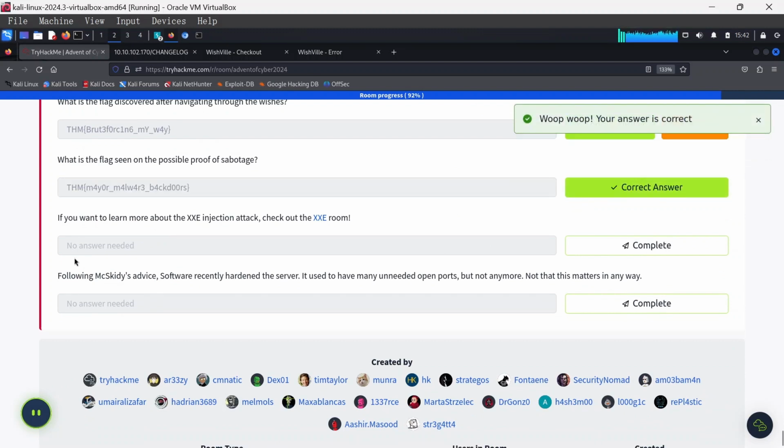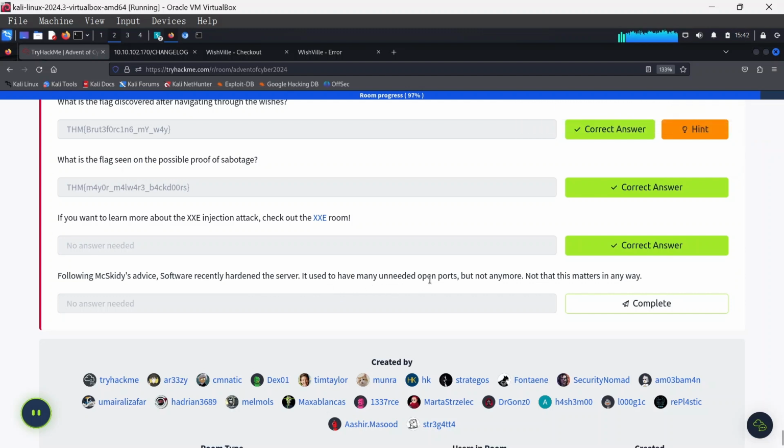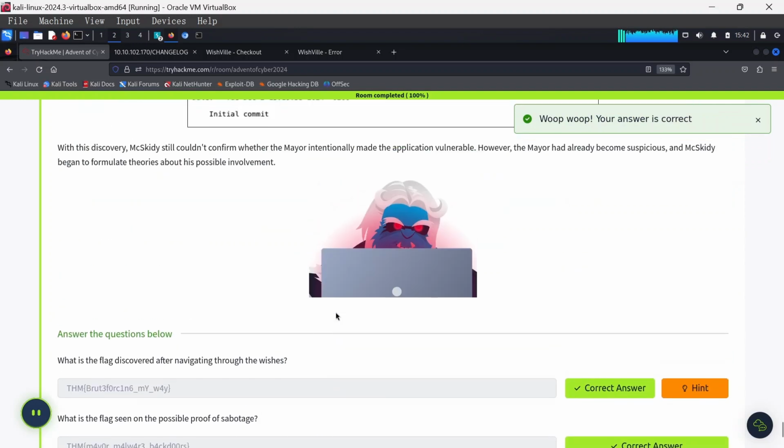All right, we're almost done. If you want to learn more about the XXE injection attack, check the XXE room, it will be beneficial. And then following Masgidi's advice, software recently hardened the server. It used to have many unneeded open ports, but not anymore. Not that this matters anyway. You just close that, and that brings us to the end of the room.